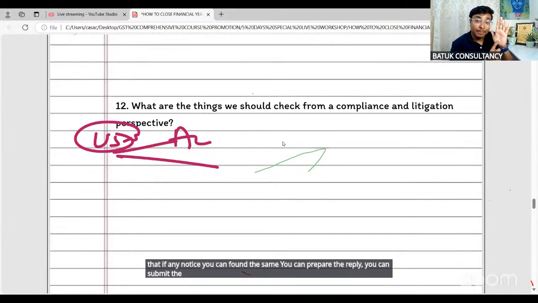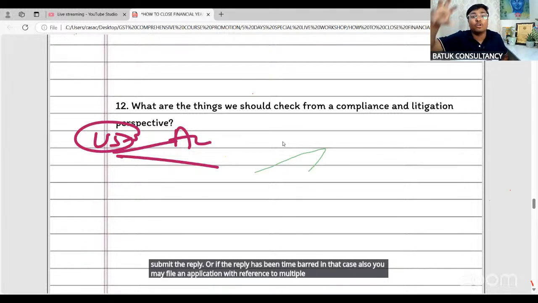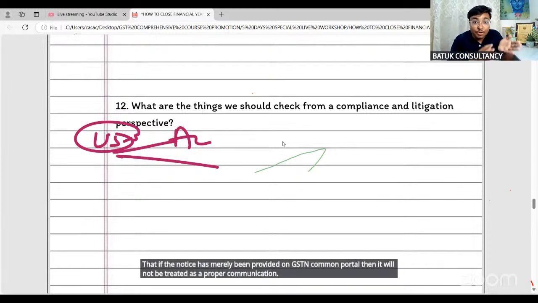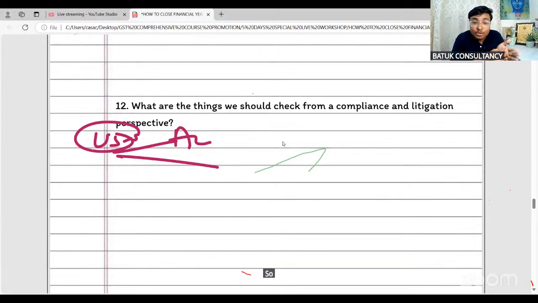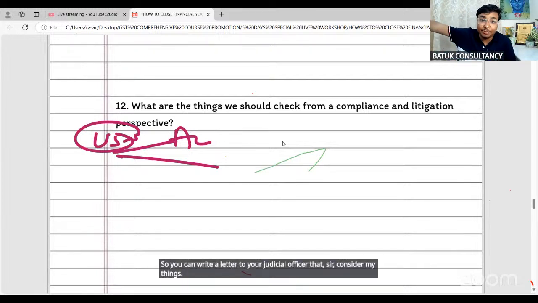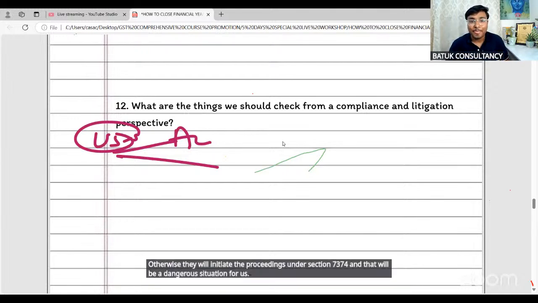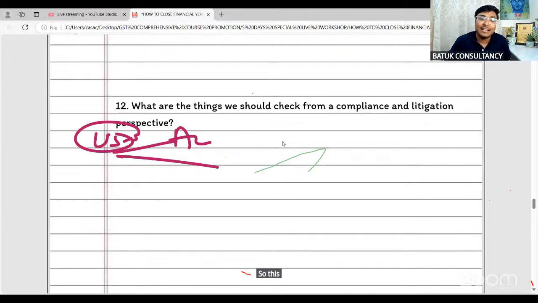Or if the reply has become time barred, in that case also you may file an application with reference to multiple case laws by the High Court and the Supreme Court, that if the notice has merely been provided on the GST common portal, then it will not be treated as proper communication. So you can write a letter to your jurisdictional officer that, sir, consider my submission. Otherwise, they will initiate proceedings under section 73, 74, and that will be a dangerous situation for us. So this is also a way to check the compliances.